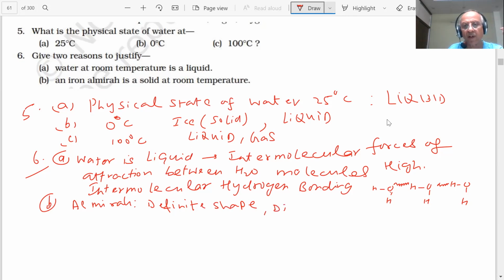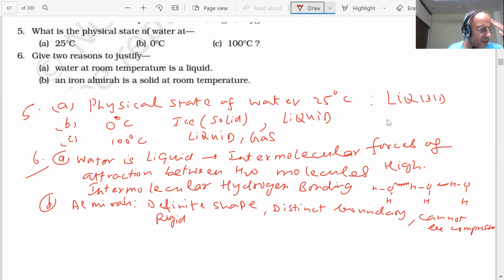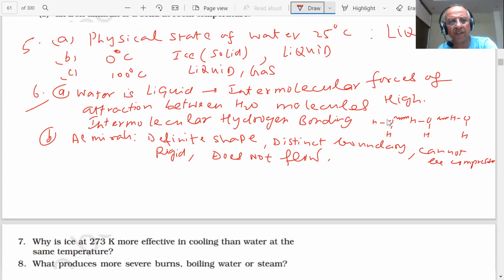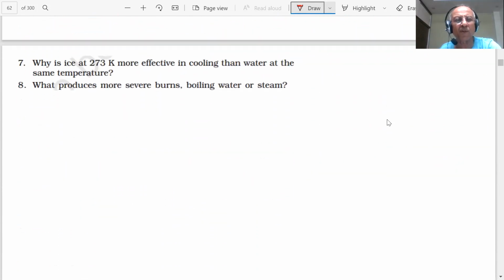It cannot be compressed, or I say it is rigid in its own way. What are the characteristics of the solid? It does not flow. Okay. All these characteristics of the solids we have told you, students.